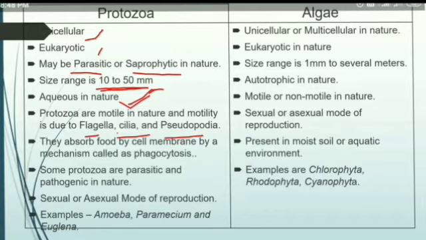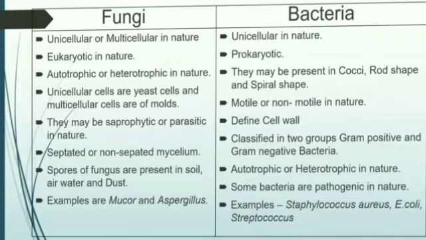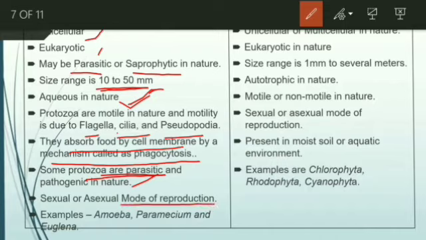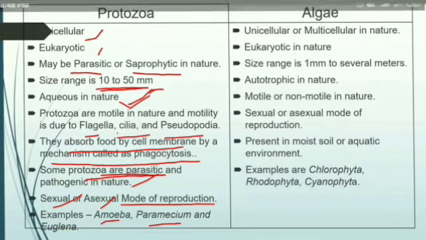They absorb food through the cell membrane by a mechanism called phagocytosis. This is the characteristic of protozoa. Some protozoa are also parasitic and pathogenic in nature, and the mode of replication is asexual. Some of the examples we have seen are amoeba, paramecium and euglena. These are the examples of that.